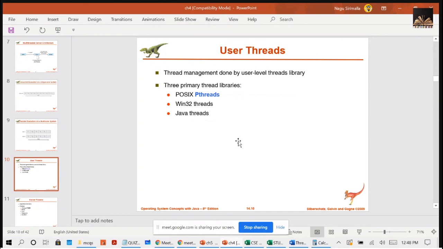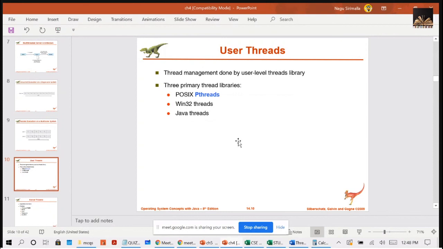But user threads are supported above the kernel and managed without kernel support, and can be managed by the users.